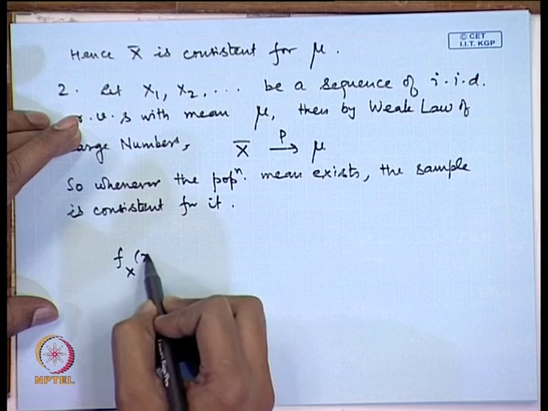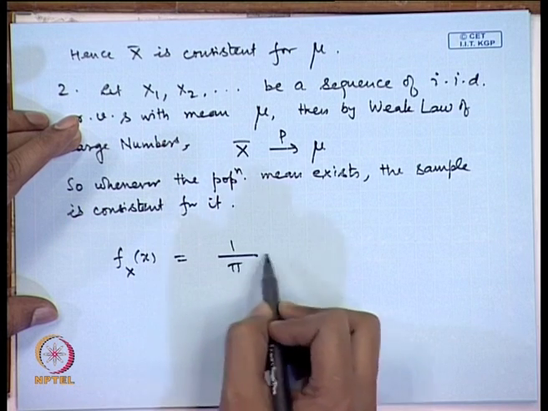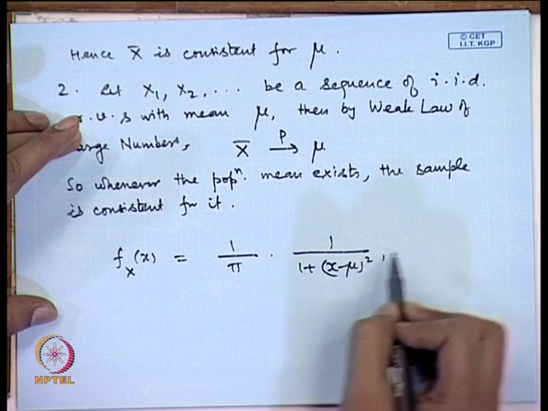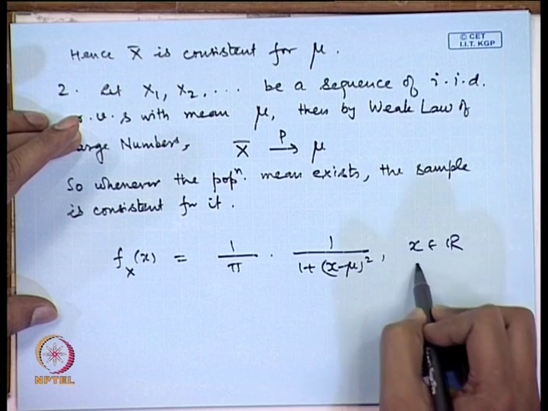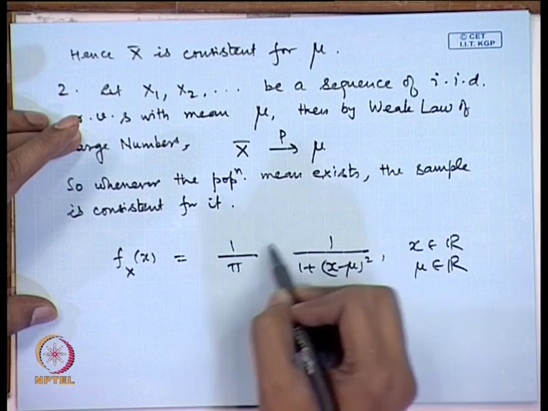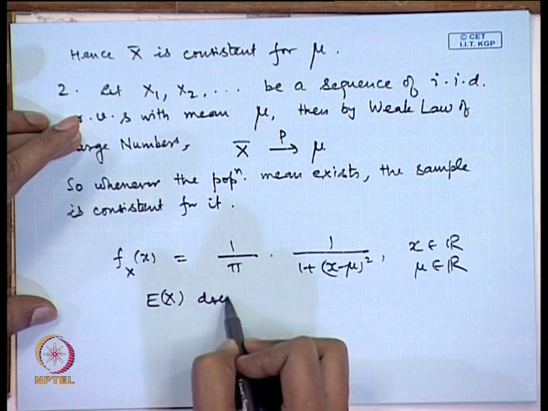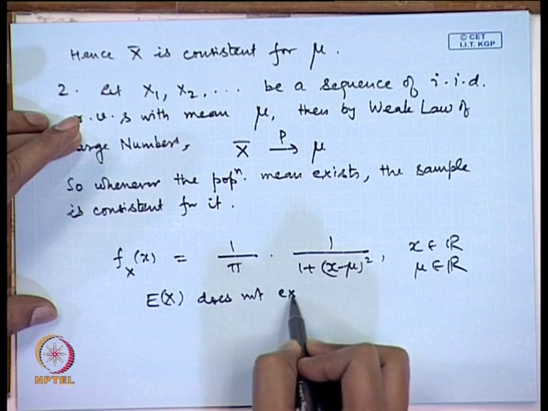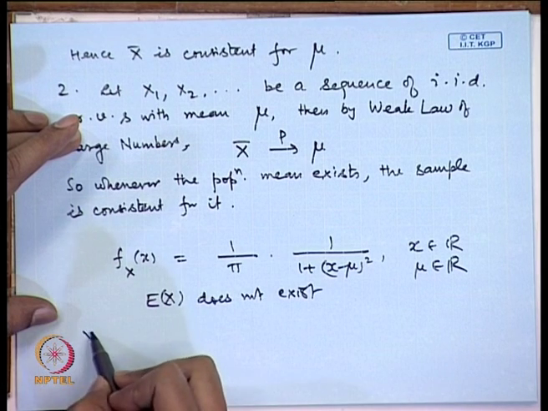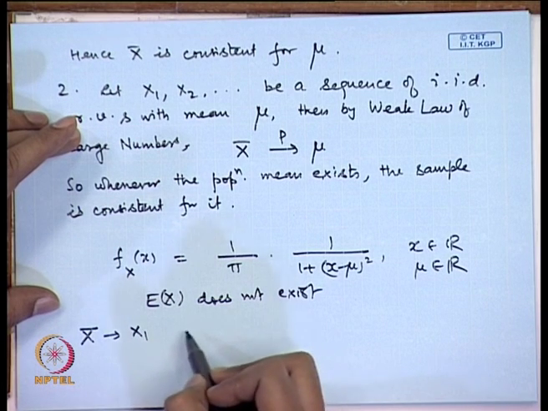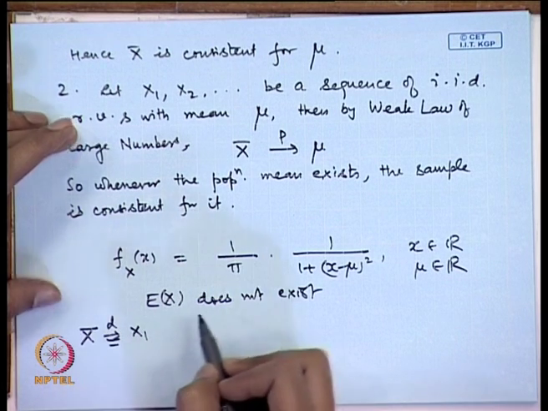There are distributions such as Cauchy distribution. See, if I consider Cauchy distribution, then we know that here the mean does not exist, expectation x does not exist. In fact, the distribution of x bar is the same as x 1, that means in distribution these two are same.